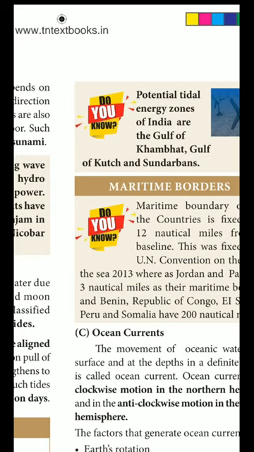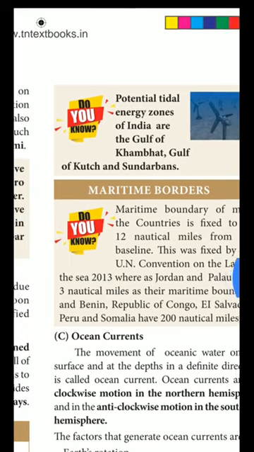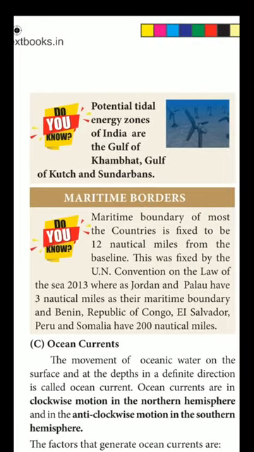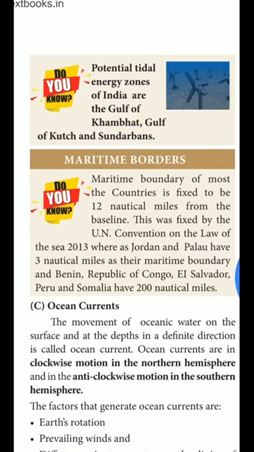Next one, maritime borders, where you can see the boundary of most of the countries is fixed to be 12 nautical miles from the baseline. This was fixed by the UN Convention on the Law of the Sea. Who has introduced this? The United Nations has introduced, where Jordan and Palau have 3 nautical miles as their maritime boundary, and Benin, Republic of Congo, El Salvador, Peru and Somalia have 200 nautical miles. The sea borders they have measured.